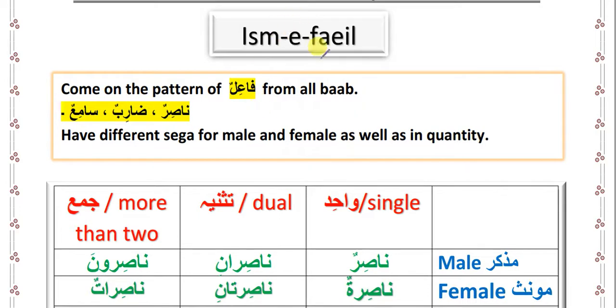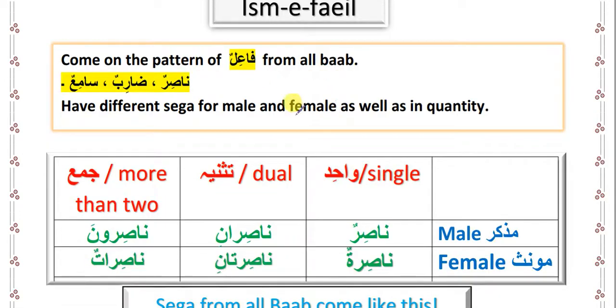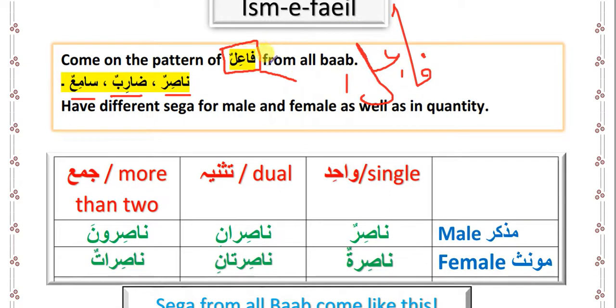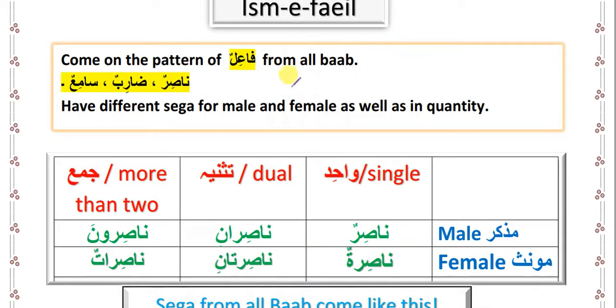So now, how do we make isme fa'il? How to recognize isme fa'il? Nasirun is isme fa'il, Zaribun is isme fa'il, Sami'un is isme fa'il. So what is similar? The word which comes on the pattern of fa'ilun, where fa is the harfe asli, after that there is alif, then ain is a harfe asli, that is ain kalima, and then lam. So any word from the fi'l which comes on the pattern of fa'ilun will be known as isme fa'il.